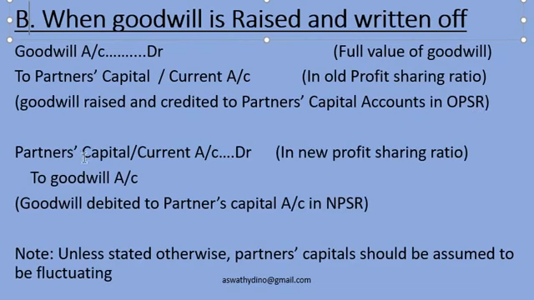Then second, partners capital or current account debit to goodwill. Reverse of this entry will come next: partners capital or current account debit to goodwill in new profit sharing ratio. First it is old profit sharing ratio, here it is new profit sharing ratio. So the net effect of this method and the previous method will be the same. These are the two journal entries to be made to write off goodwill in this method. Unless stated otherwise, partners capital should be assumed to be fluctuating. If it is not clearly given in the question which type of capital account they are following, we can assume it as fluctuating capital account.